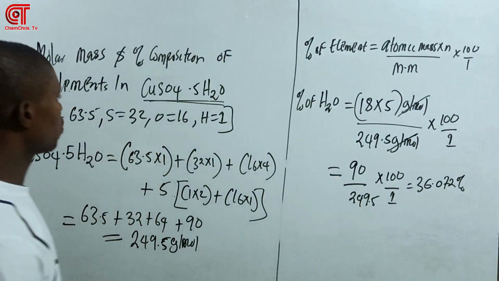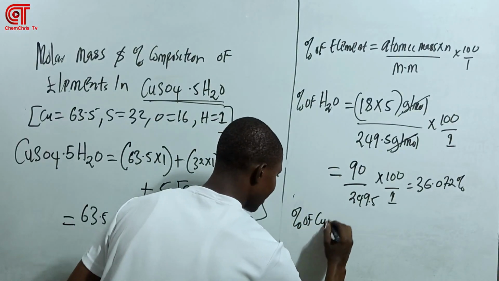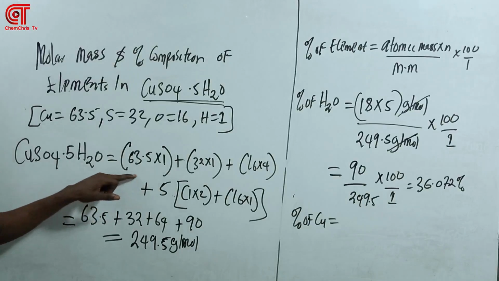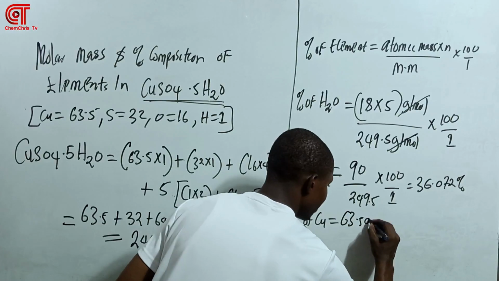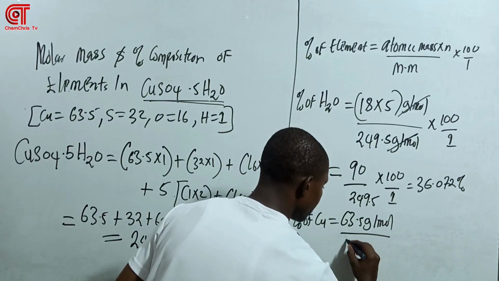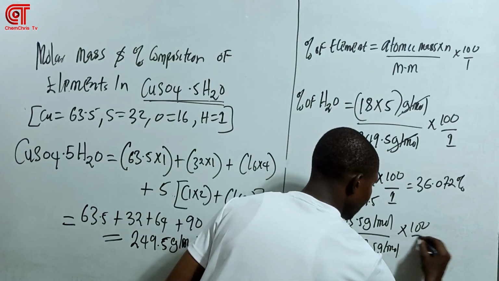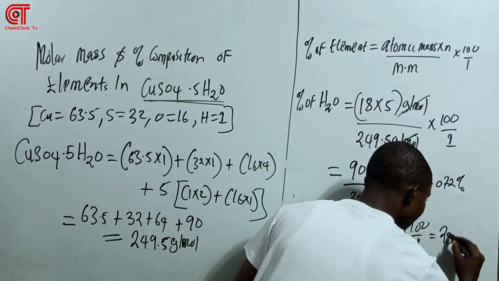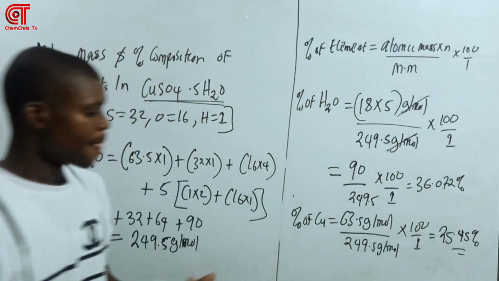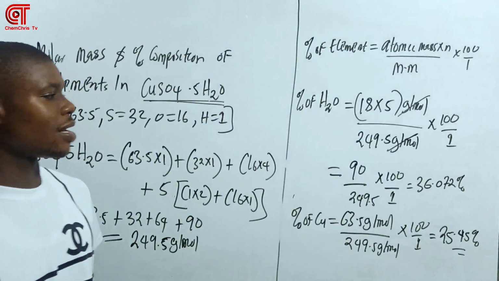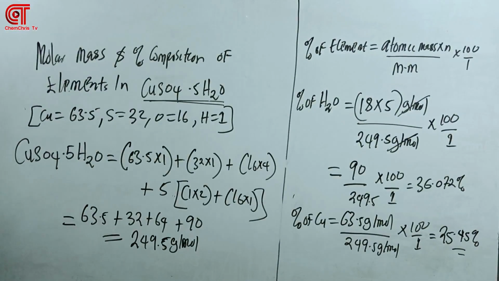If you want to calculate for copper, the percentage of copper equals the atomic mass times n, which gives 63.5 gram per mole over 249.5 gram per mole times 100 over 1, which equals 25.45%. So that is it. I believe you are now good in terms of calculation of molar mass and percentage composition of elements.